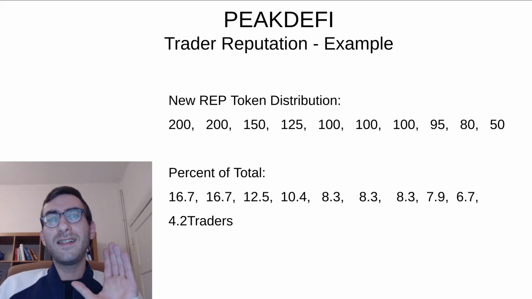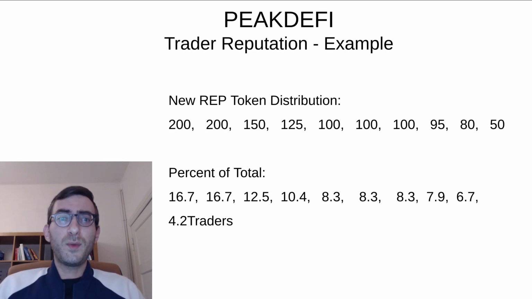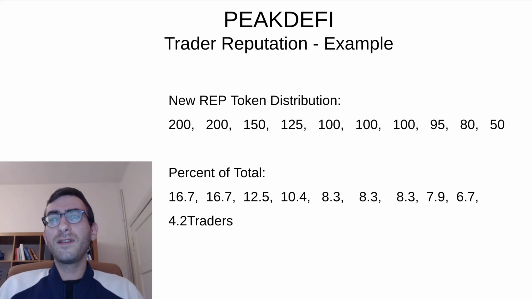So this is a simplified example of really just the core idea, but I think it's good to understand the principle of this self-optimization. And as we can see, the new distribution of tokens now varies from 200 for the best traders down to 50 for the worst one. And the percentages of assets under management, that was before 10% for everyone, have now gone up for the successful traders. The more successful, the more they have gone up.